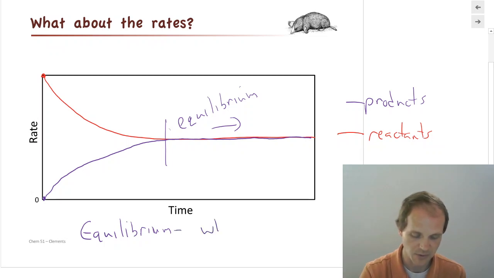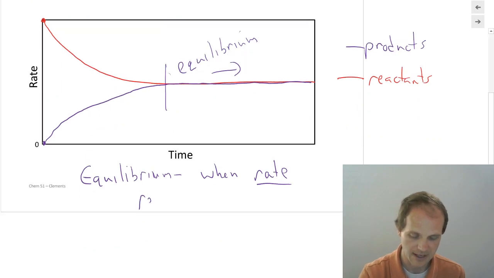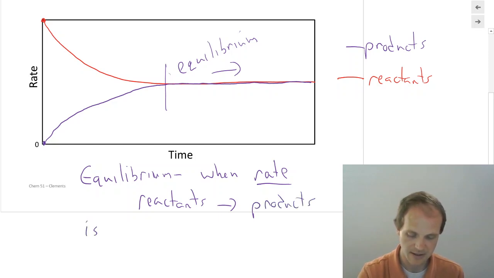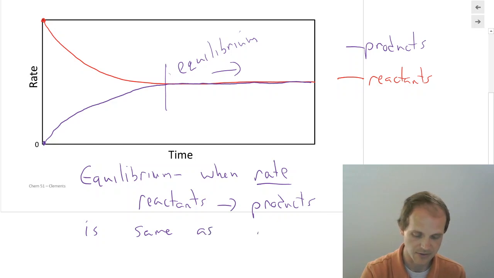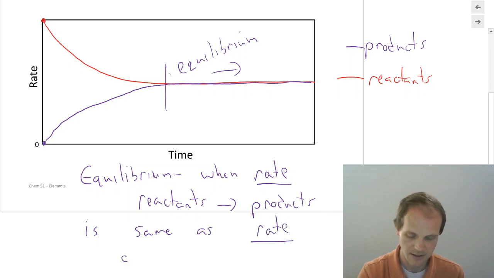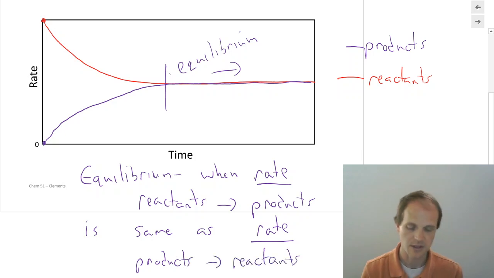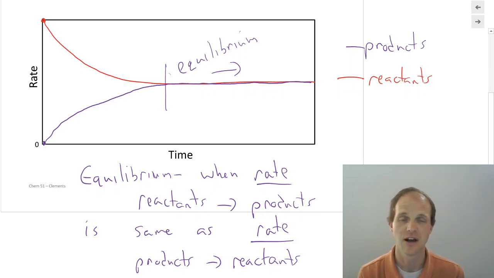Equilibrium. When the rate of reactants making products is the same as the rate of products making reactants. That's when we are at equilibrium, when the forward reaction and the reverse reaction are at equal rates.